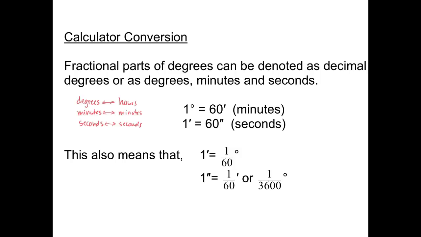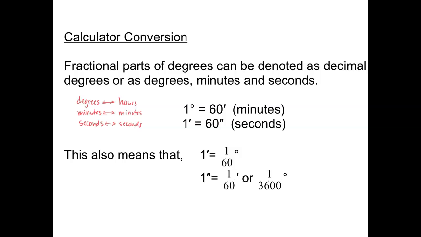Now it might be helpful for you to think about what is already familiar. We know that we have hours divided into minutes, divided into seconds, and the math is the same. So 1 hour is 60 minutes, and each minute is 60 seconds. So any place you see a degree, you can think in your head hours. In this case, 1 degree is 60 minutes, just like 1 hour is 60 minutes. 1 minute is 60 seconds, whether you're talking time or angle measure.